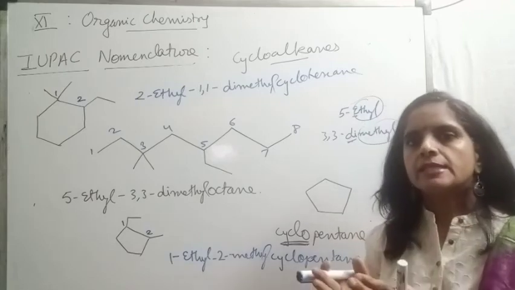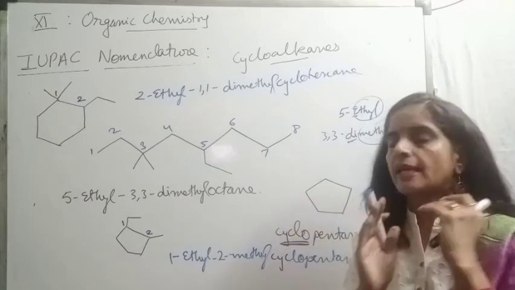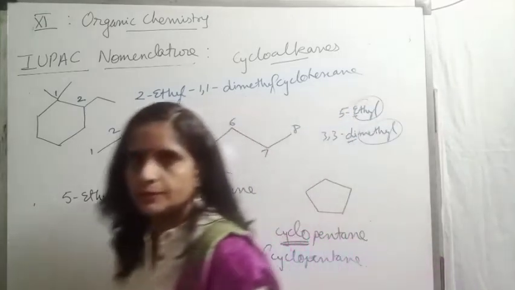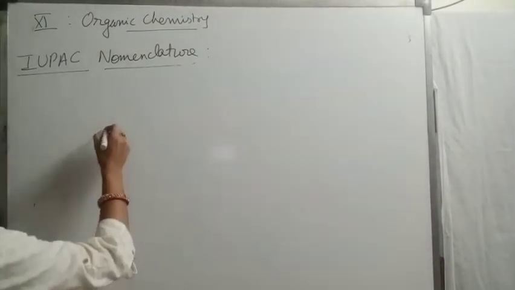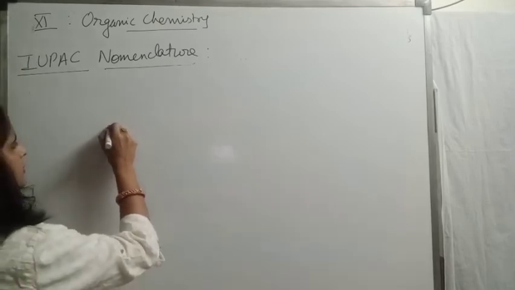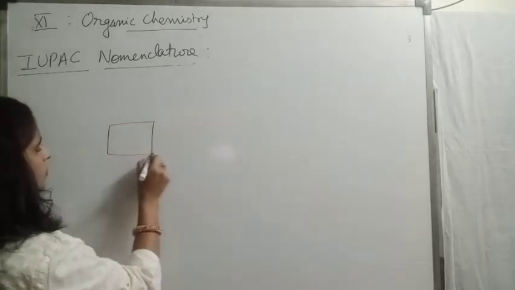But what happens if open chain and cyclic both come together? Then how do we go? Like if I'm selecting this compound.